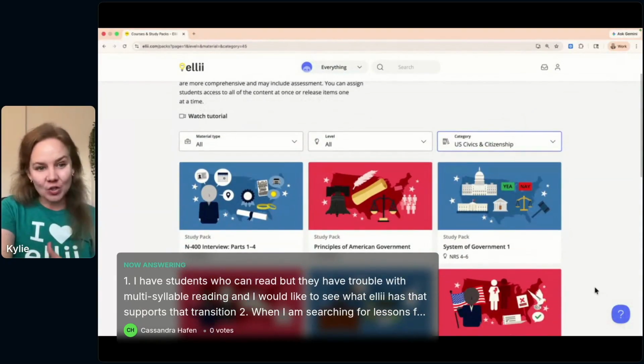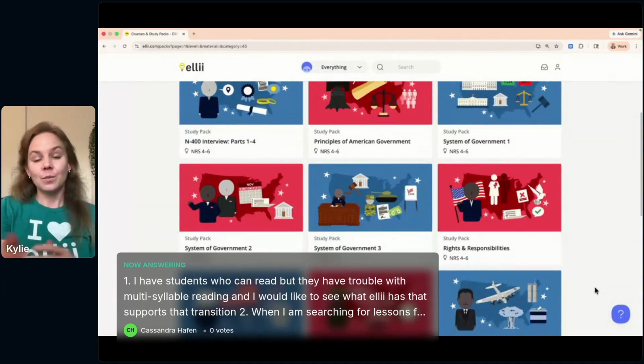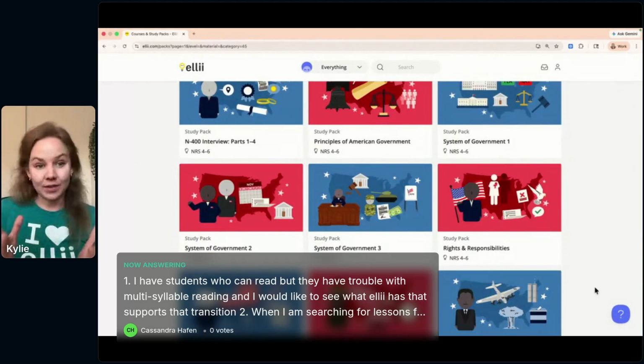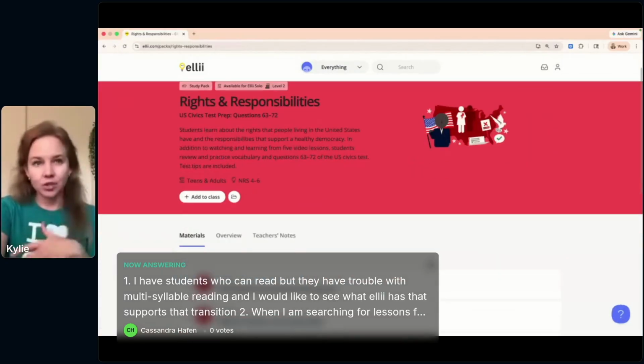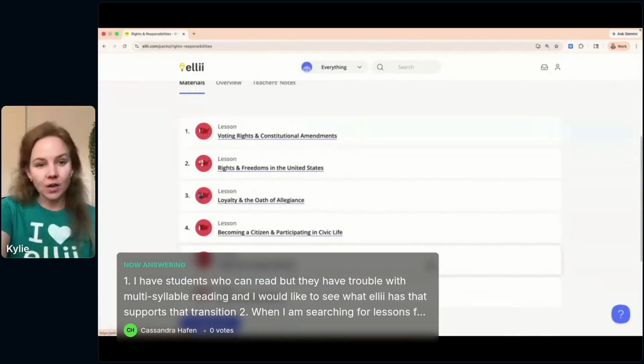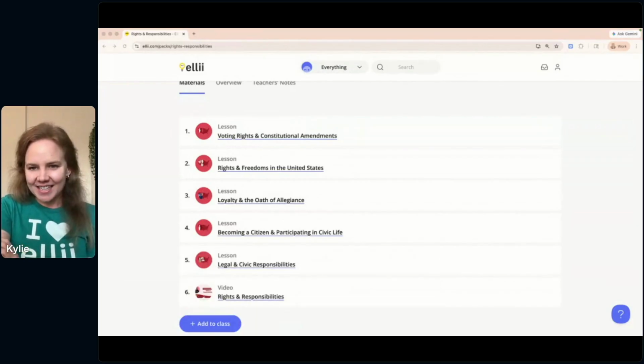And this will take you into our different study packs that we've been working on updating, improving, and really building out this library with all of the changes happening in the US for citizenship, that whole process. So definitely check out our study packs here. I'll click into one to just show you. Groups of lessons, videos, that can help prepare your students. So you can use these in class or assign to them. I hope that helps.